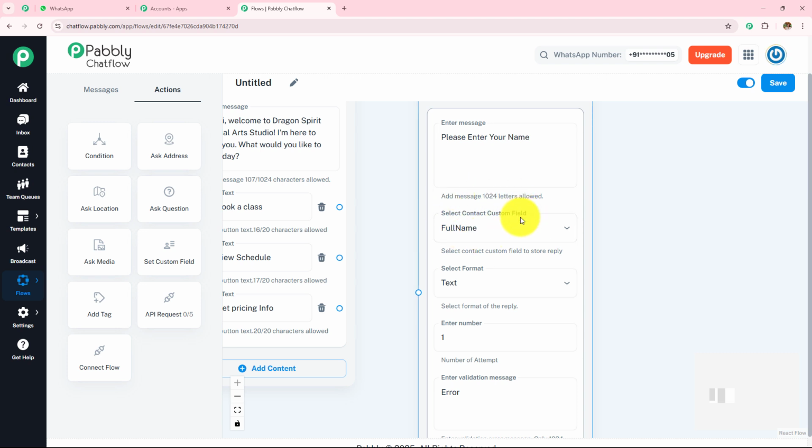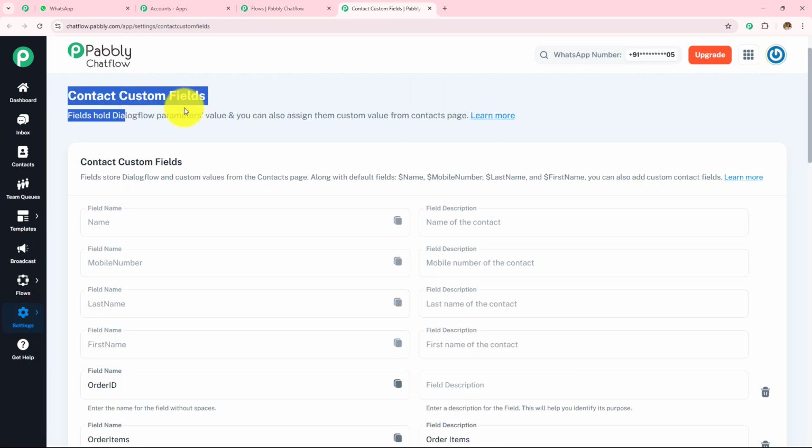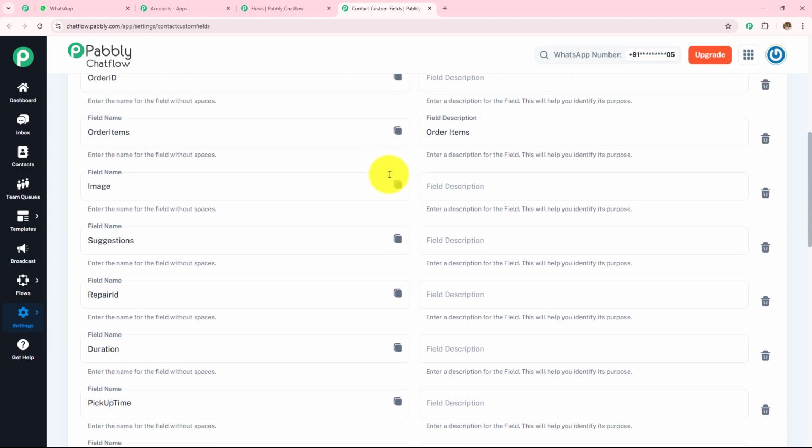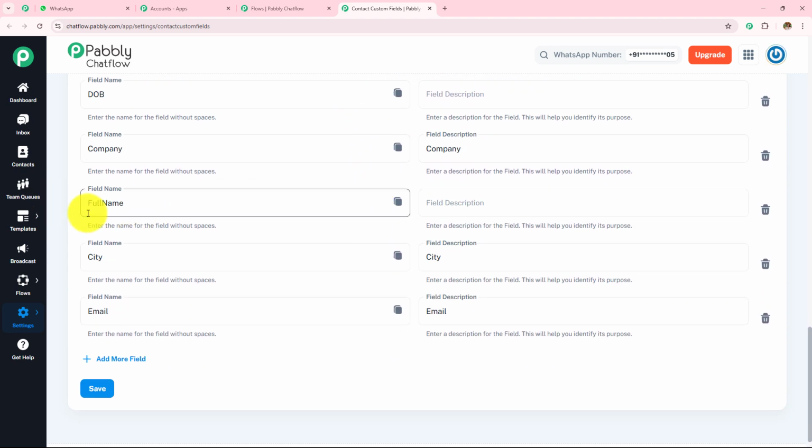Now here, what we have to do, whenever we are going to ask the question, we have to create a custom field in that contact. So on the left hand side where you can see all these options, we have to go towards settings and then open contact custom fields. Now here we have landed on contact custom fields. If I scroll down, you can see all the custom fields which I have created. I have also created a field for this full name.